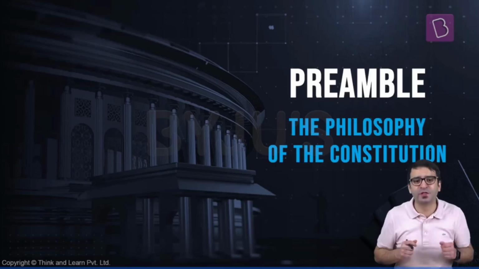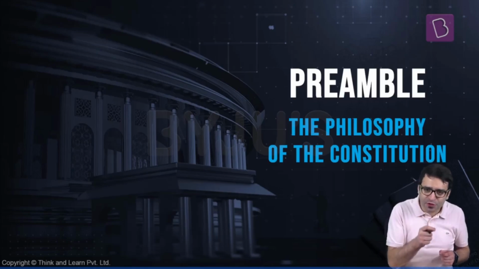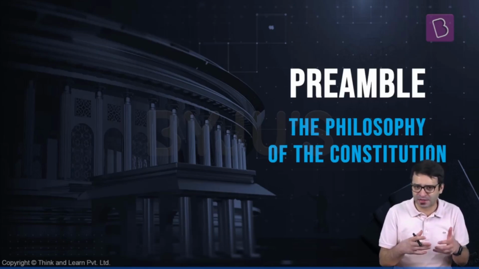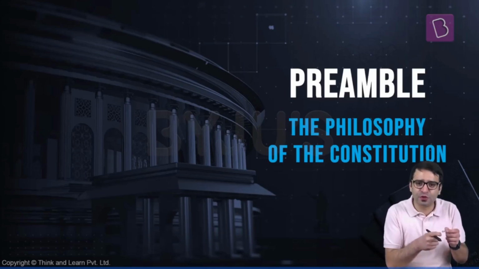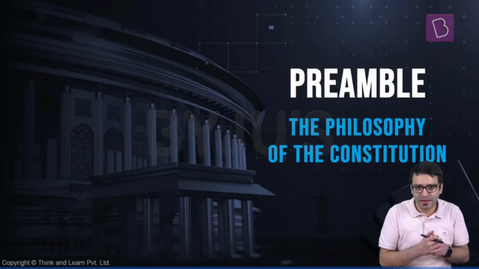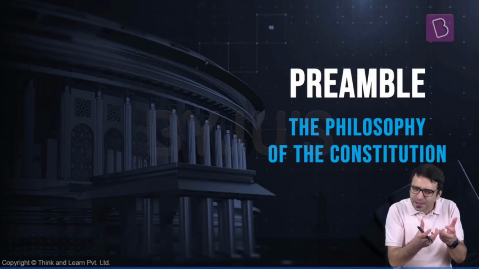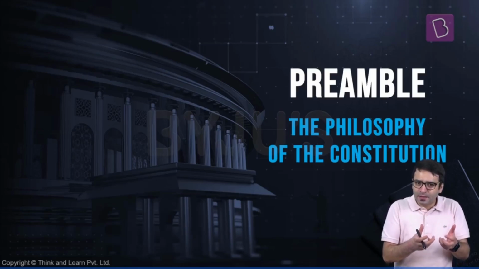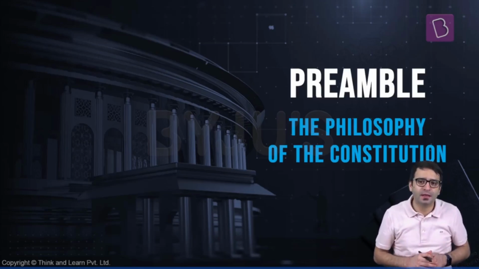So if the Constitution talks about justice, political justice, social justice, economic justice, if the Constitution talks about democracy, if the Constitution talks about rule of law, this is something that we can get an idea of by looking at the preamble to the Indian Constitution.